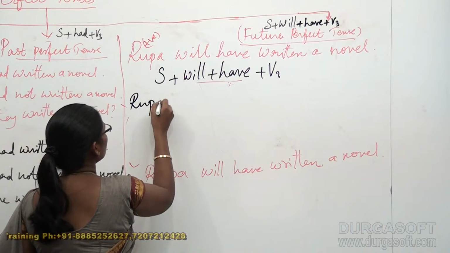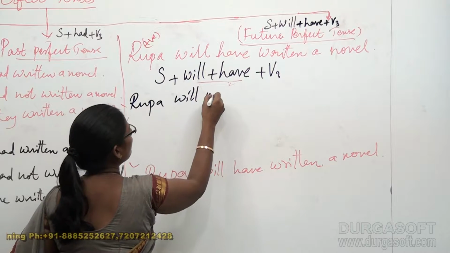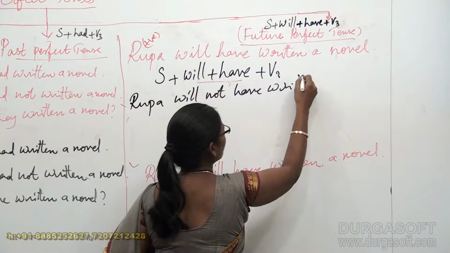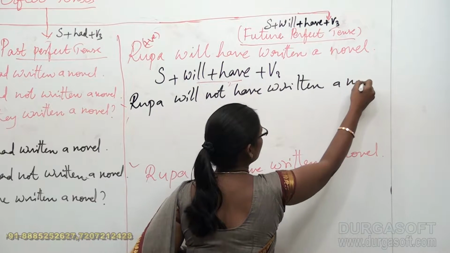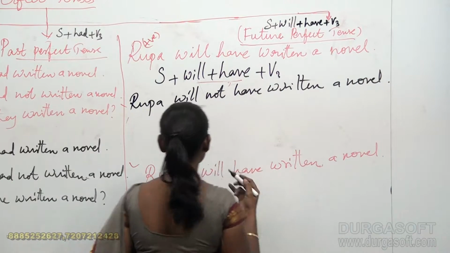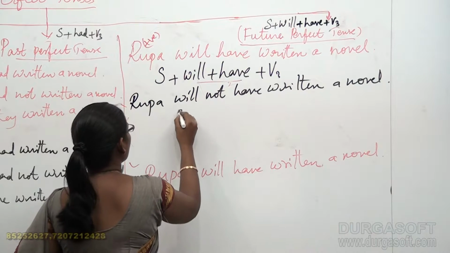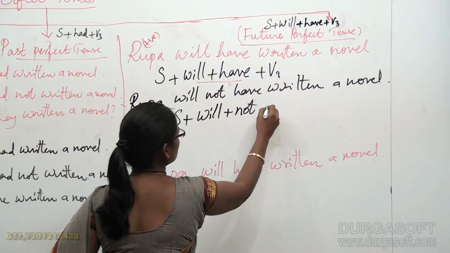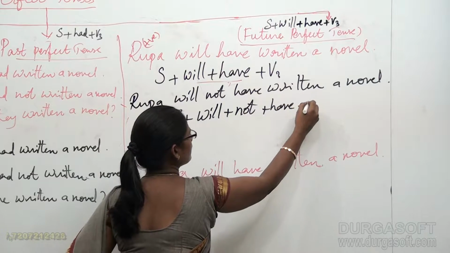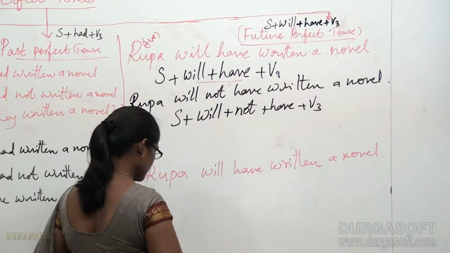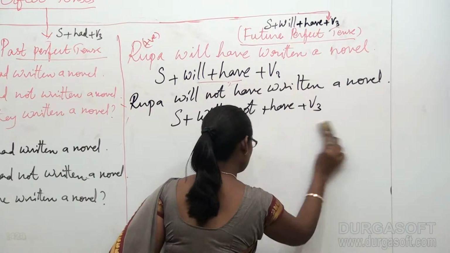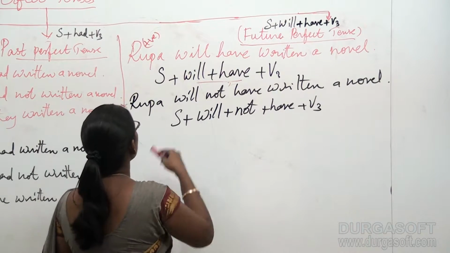It's something like Rupa will not have written a novel. I have transferred my sentence to the top position and I gave the structure like will plus not plus have plus V3. This is my structure, and I also would like to transfer my second sentence a little bit ahead, to this area.